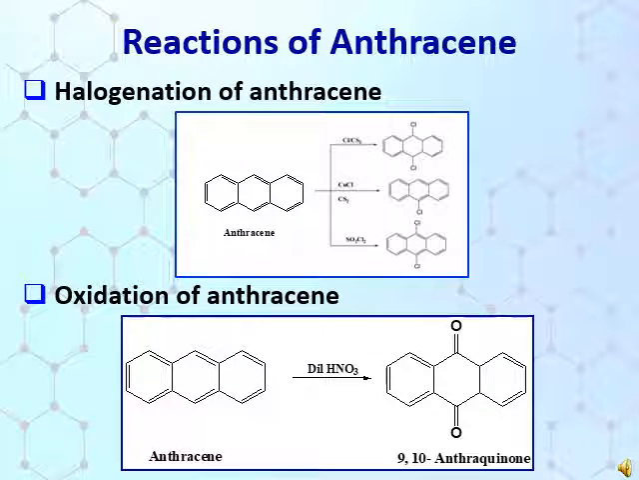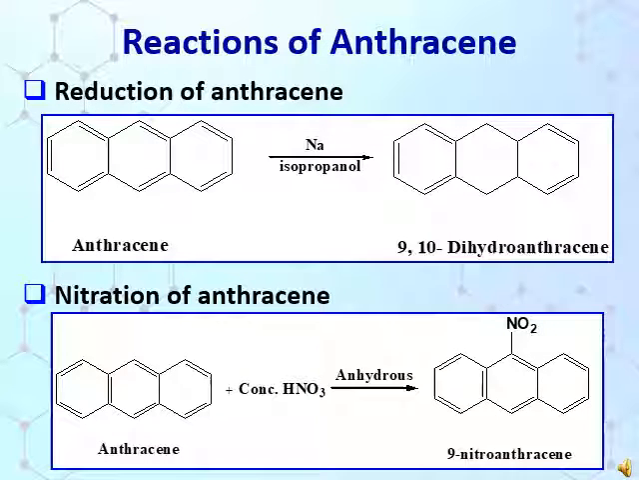Now the next reaction of anthracene is halogenation. Here you can see that different chloro derivatives are formed depending upon the reagent used. The next reaction is oxidation of anthracene. Here we use dilute HNO3 to get 9,10-anthraquinone. The next reaction of anthracene is reduction. In the reduction of anthracene, we use sodium in isopropanol to get 9,10-dihydroanthracene. Another reaction is nitration of anthracene, in which we use concentrated nitric acid. As you have seen that in the previous reaction we used dilute nitric acid to get anthraquinone. Here we are getting 9-nitroanthracene.